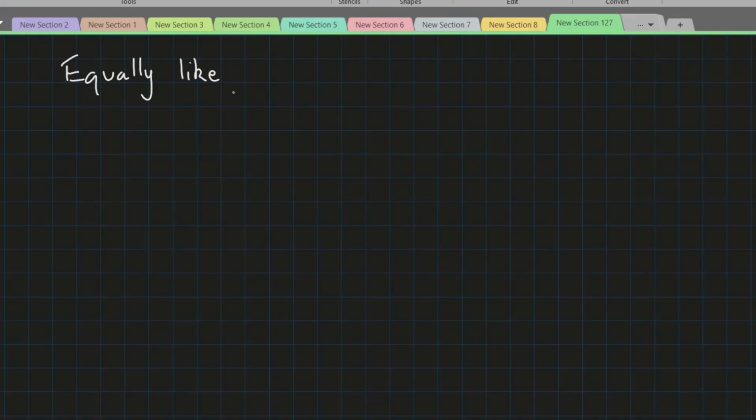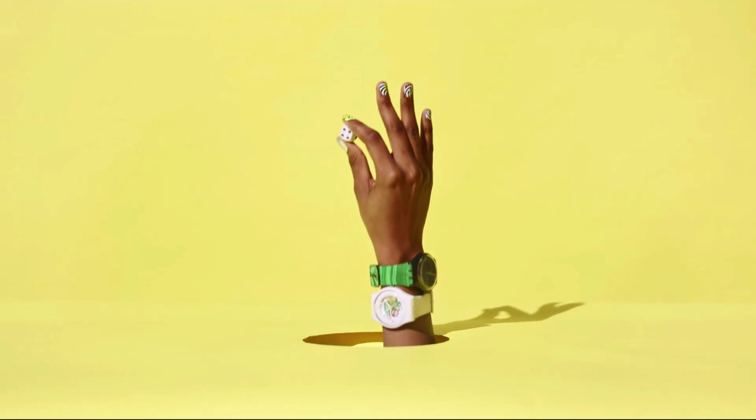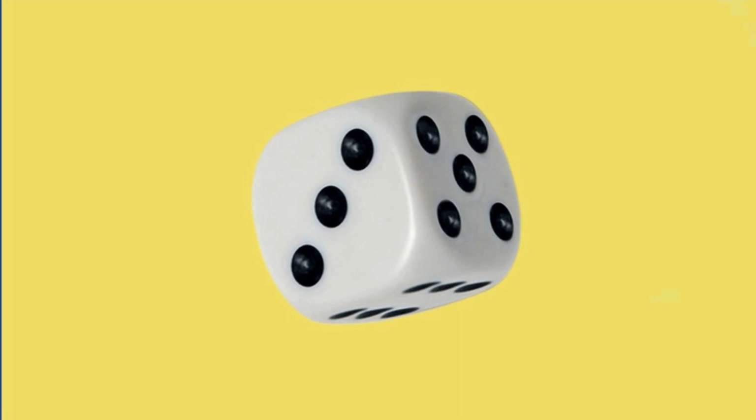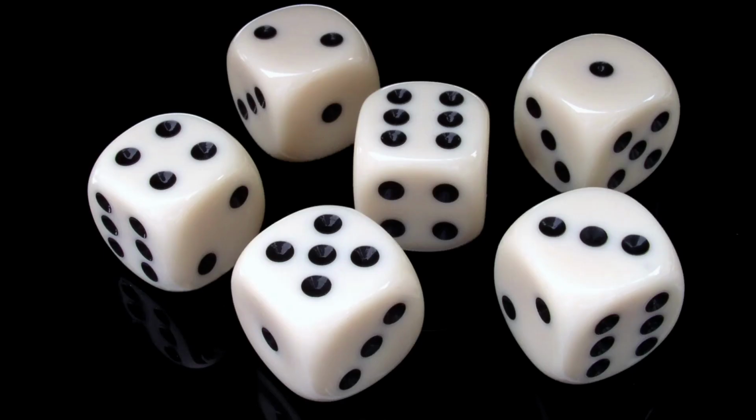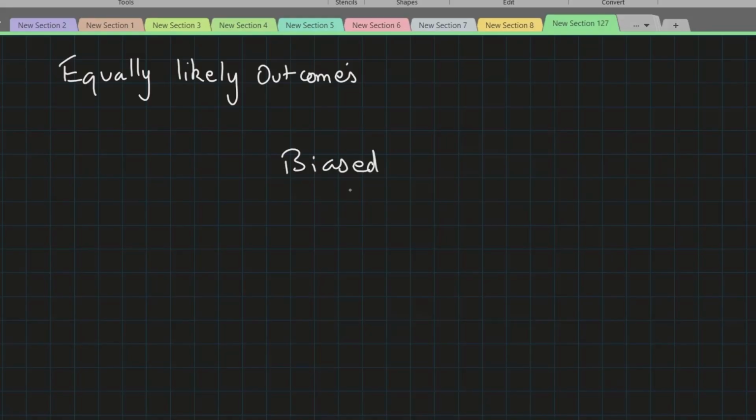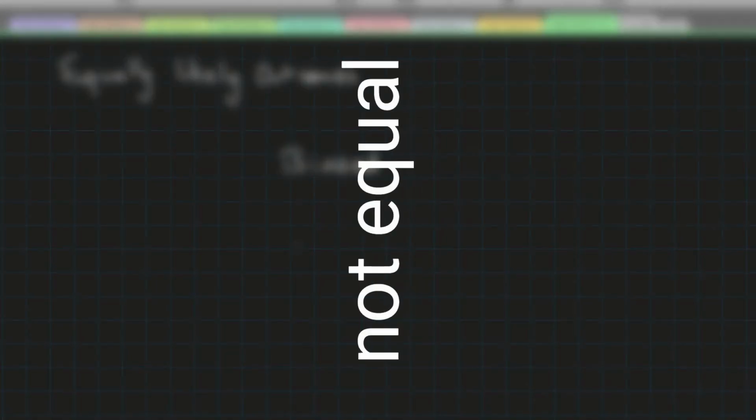Equally likely outcomes. If a die is thrown, any of the numbers from 1 to 6 may appear on the upper face. It means that each number is equally likely to occur. However, if a die is so formed that a particular face comes up most often, then that die is biased. In this case, the outcomes are not likely to occur equally.